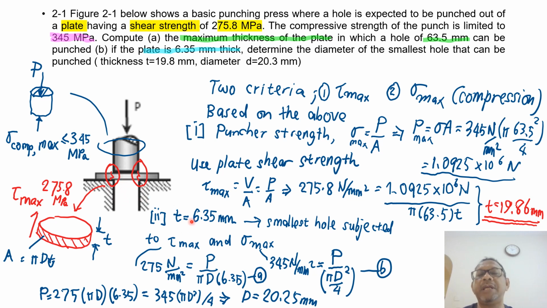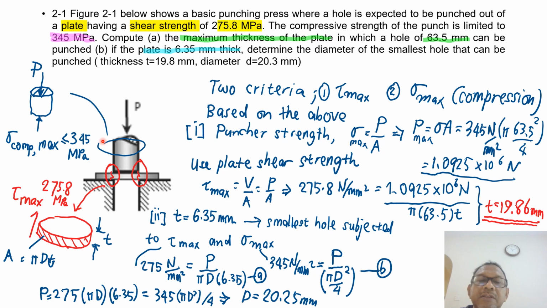So what happens if we want to punch a smaller hole than this? Well, you have to use a stronger punch material. So now the strength is given by 345. You might have to use a different material. So that is the solution for question number 1.